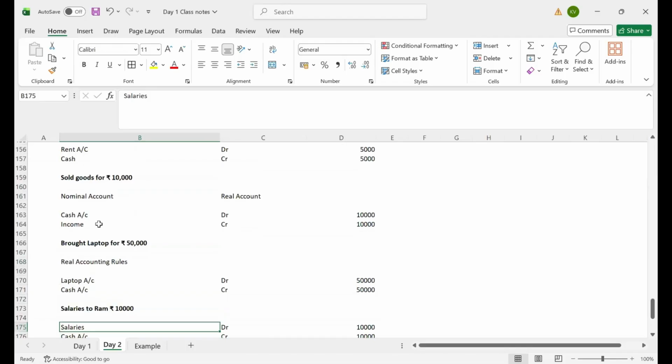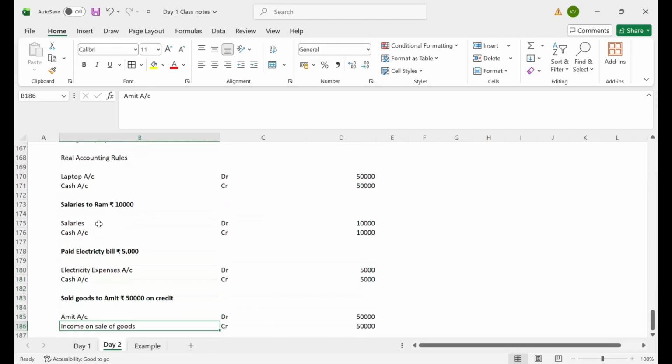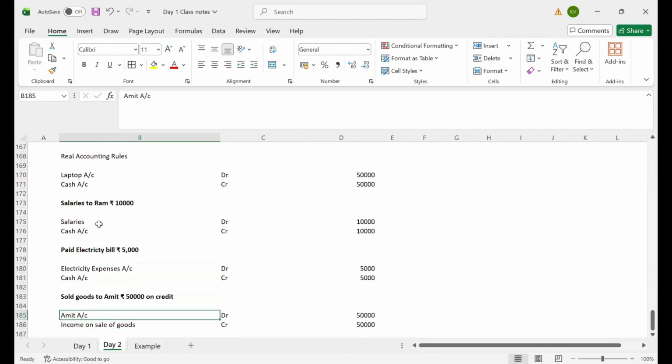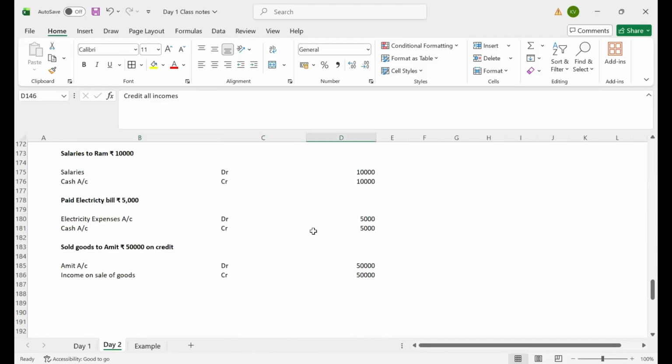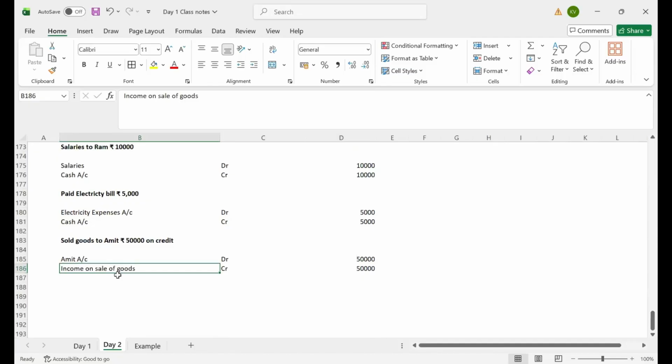Amit is liable to pay us 50,000, so he is a receiver for us. We'll debit Amit 50,000. For the second leg, we are selling goods to Amit. It is an income to the company. As per nominal account, it says debit all expenses and credit all incomes. We are crediting the income on sale of goods 50,000. Hope everyone is clear on this transaction.